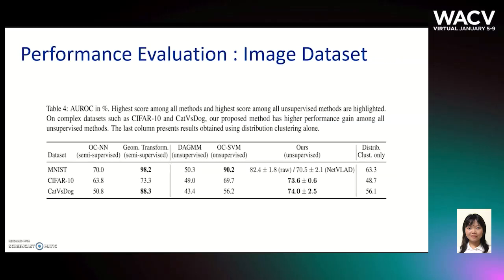Next, we compare the AUROC scores on several datasets. For semi-supervised methods, we have OCNN and geometric transform. For unsupervised methods, we compared against DAGMM and OCSVM. On complex datasets such as Cifar10 and cat versus dog, our method has higher performance gain among all unsupervised methods. Our method is also on par with semi-supervised methods, although it does not use any label information. The last column presents results obtained using distribution clustering alone, showing its effectiveness at making an educated first guess.